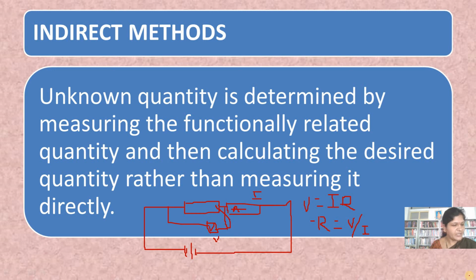Then we divide the voltage by the current to get the resistance readings, and then calculate the average of those readings, which gives the resistance of the conductor. So we are measuring the resistance not directly; we are measuring the voltage and current, which are functionally related to the resistance through Ohm's law.